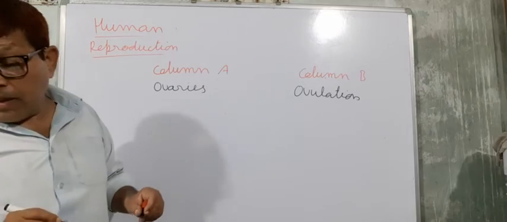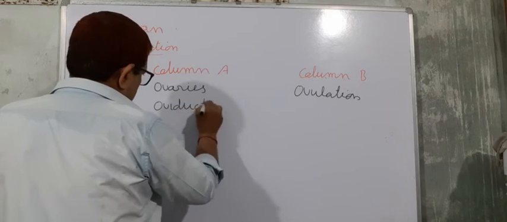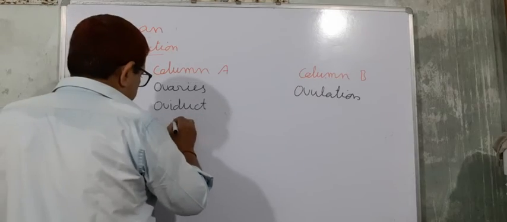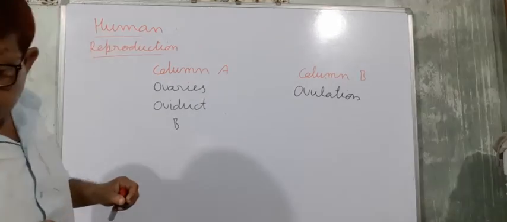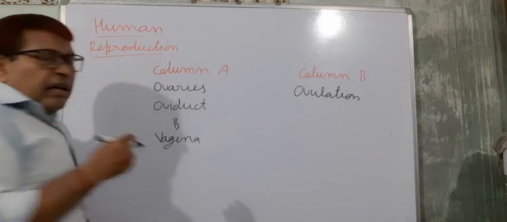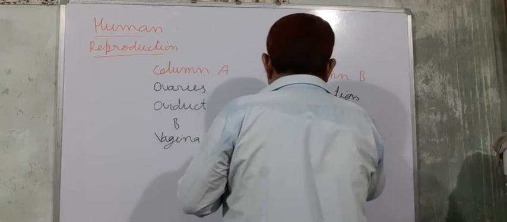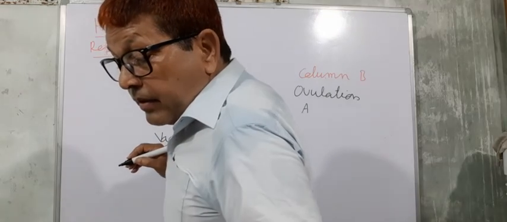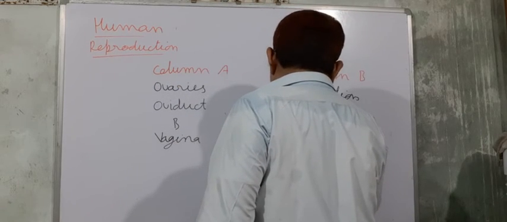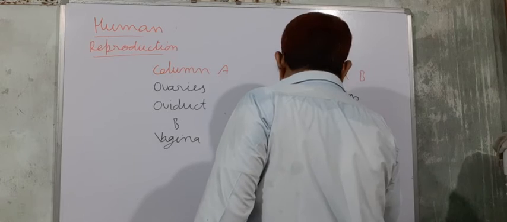And second, it is oviduct. And next one, it is vagina, and next here what is written is pregnancy and birth.